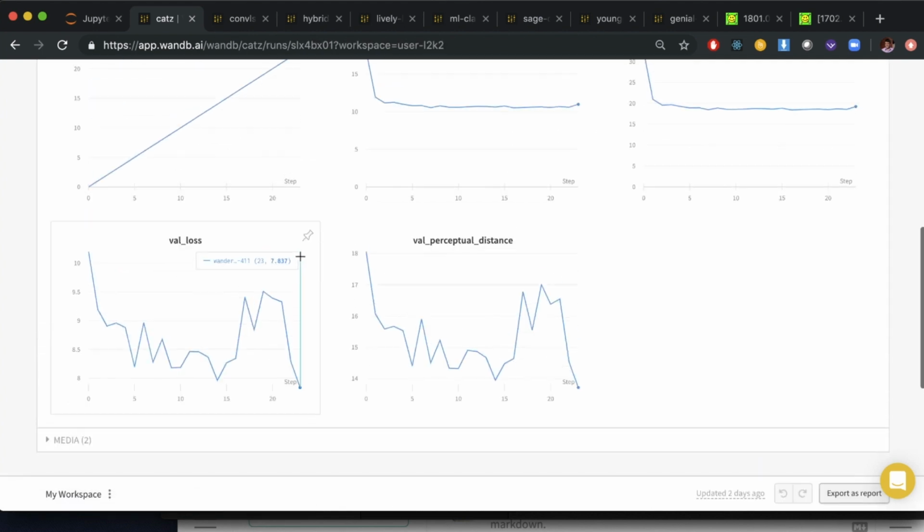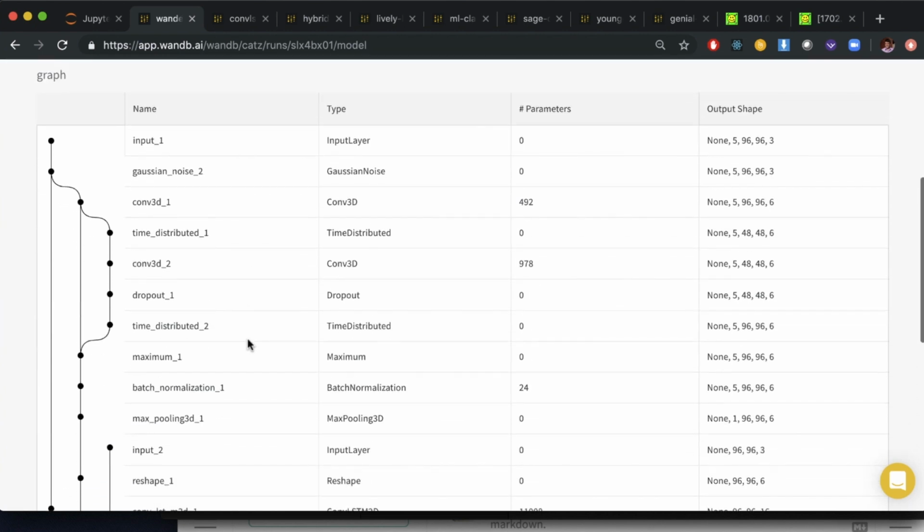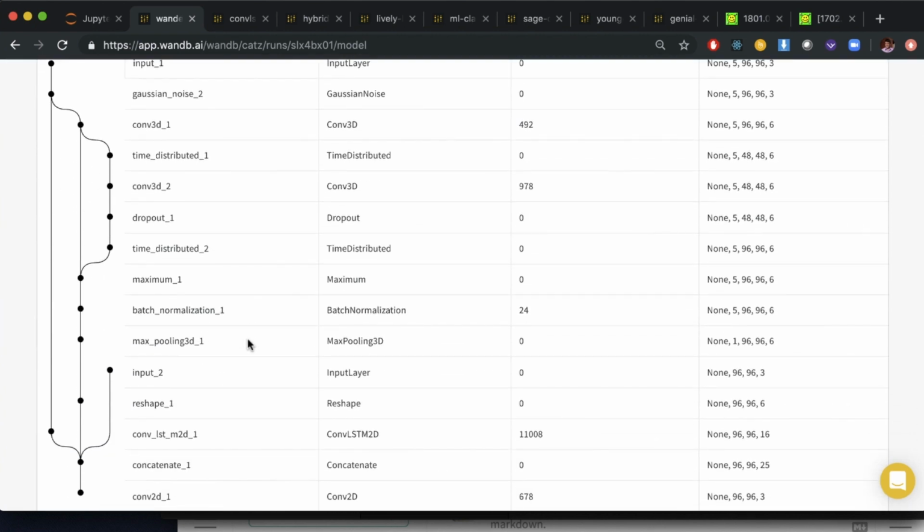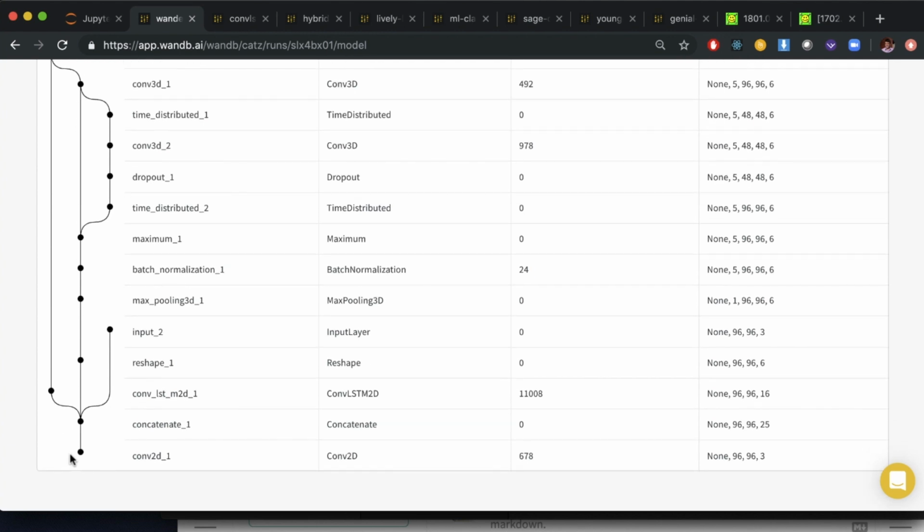We can zoom in and see that this person is using 3 different strategies in parallel and then concatenating them and combining them with the conv 2D layer. One of the awesome things about this benchmark is that you can contribute too. I would love it if you took this notebook, modified the structure of the model, maybe found something that works a little bit better than what I have here, and then submitted it back to the benchmark so other people can see what you did and expand on it.